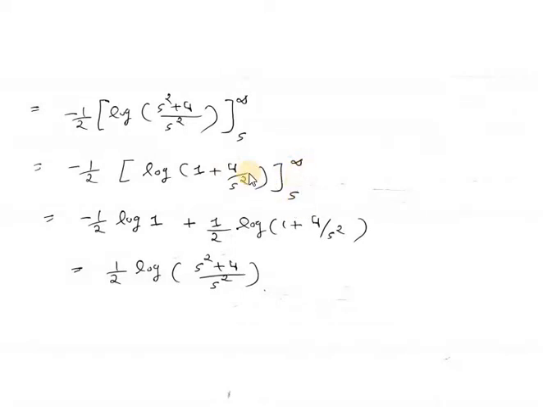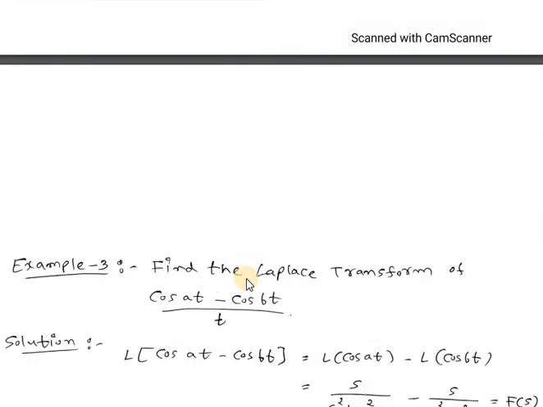Now first of all, putting s equal to infinity, so here 4 by infinity will be 0, so we will get log 1, so minus 1 by 2 log 1. Then we will replace s by s, so this will be as it is, 1 by 2 log (1 plus 4 divided by s square). Now log 1 is 0, therefore our final answer will be 1 by 2 log of (s square plus 4) whole divided by s square.